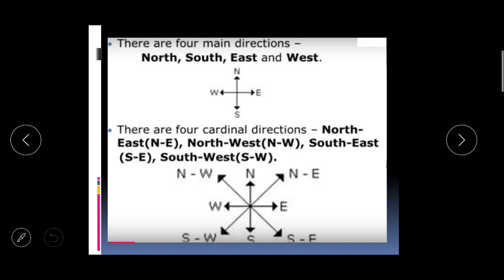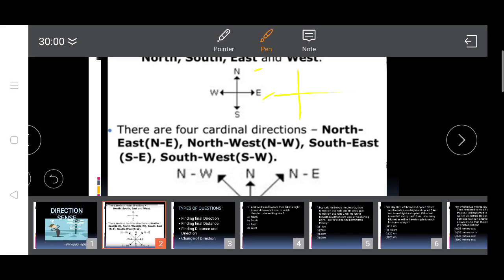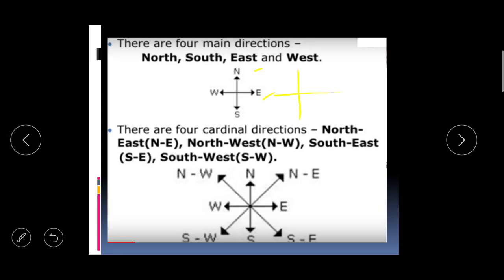The main important thing you need to understand about directions is that they are north, east, west, south. Then there are some cardinal directions you must know: between north and east we get northeast, between south and east we get southeast, between west and south we have southwest, and between north and west we get northwest. So, you should remember the directions, then only you are able to solve the questions.